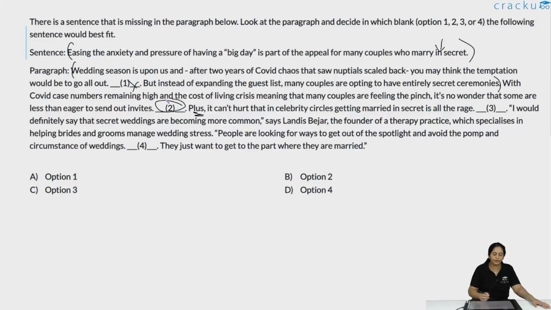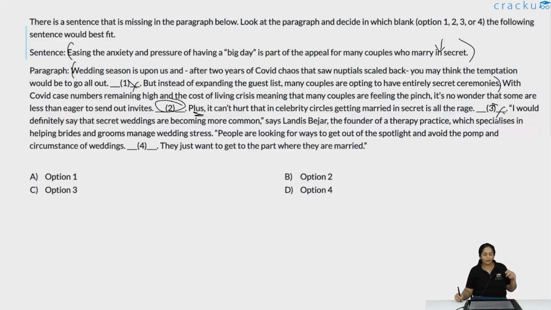So two would be a good fit, essentially giving three reasons in total why people are choosing to marry in secret. But let's also look at 3 and 4. 3 comes after the plus one. When you say plus, it's the last reason that you are giving. You won't say reason A plus reason B and reason C. That is not a flowing paragraph. You'd say reason A, reason B plus reason C, concluding the list of reasons. And the third reason is the flimsiest, that celebrities are doing it. So 2 would be a better fit than 3. 3 doesn't make sense.